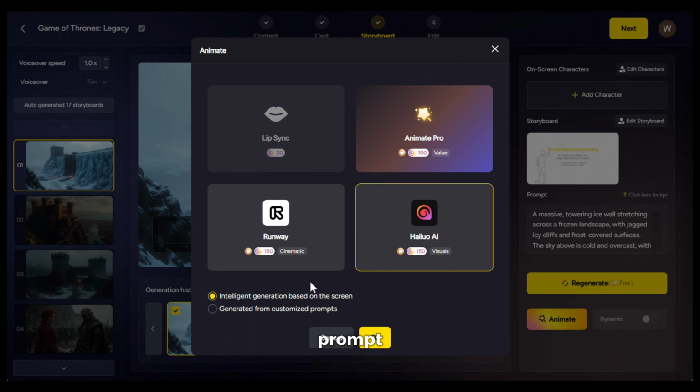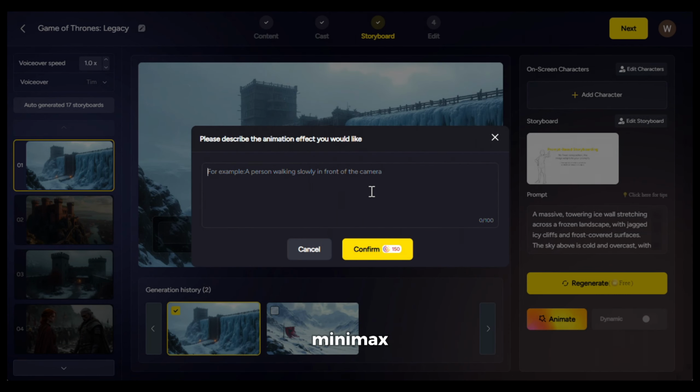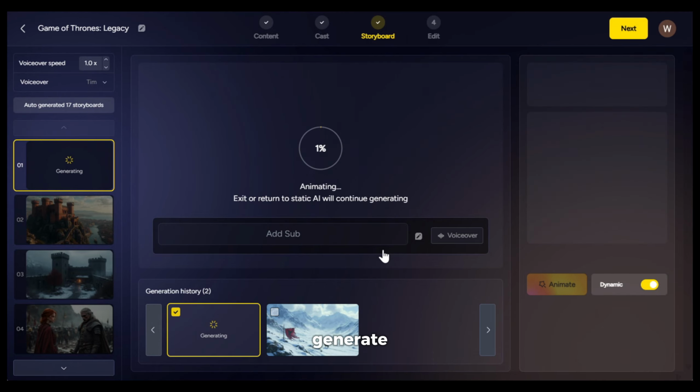Now for the prompt, you have two options. You can just leave it to AI and it will create the prompt based on the scene, or you can write your own custom prompt. I will choose custom and click on OK. Now for Minimax, I have found that the simpler the prompt, the better the result. So I will just write a simple prompt like this and click on generate. It will take a bit of time to generate, so be patient.